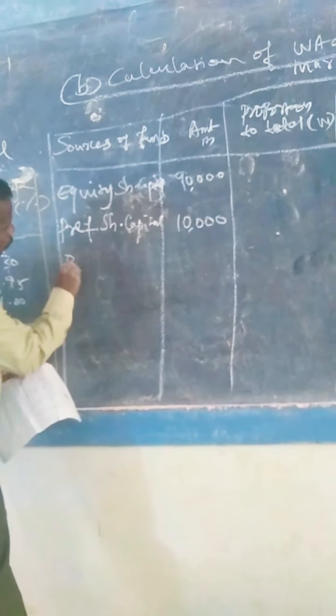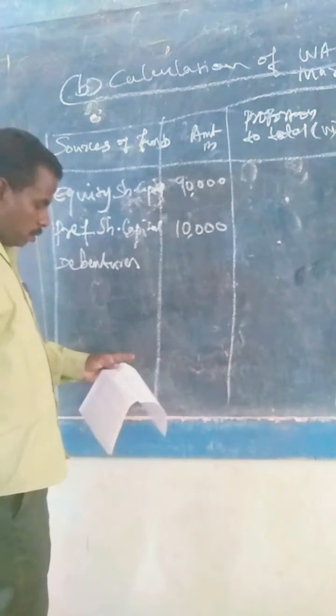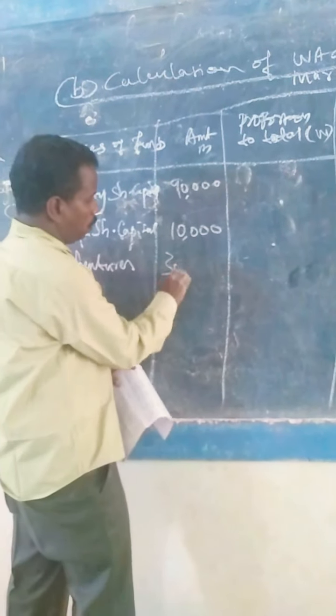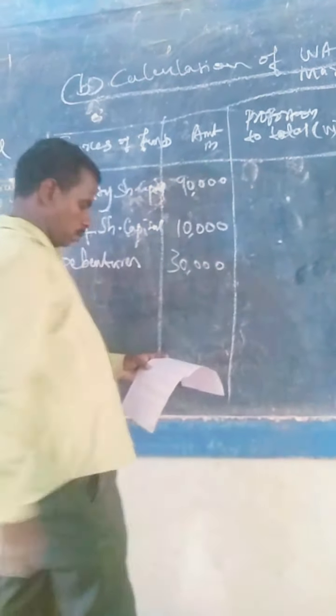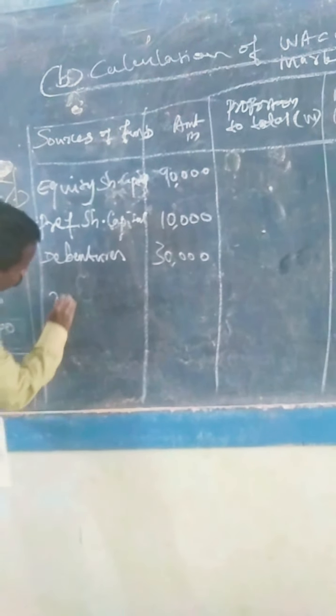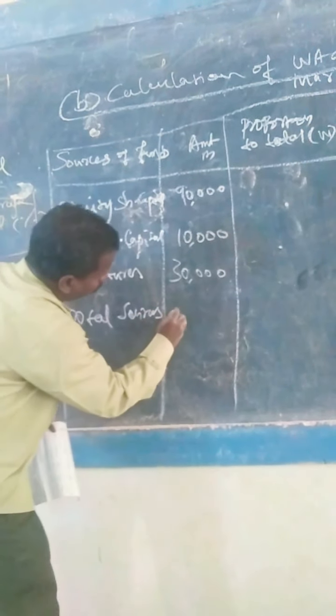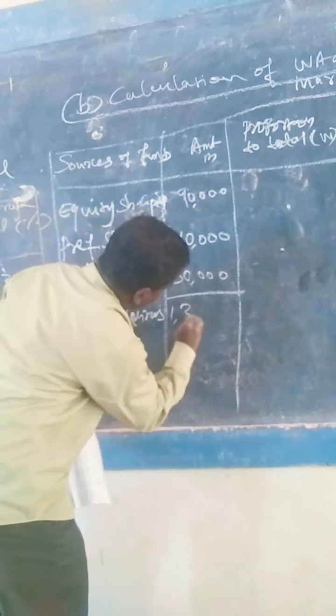Another source is debentures, 30,000. Total sources 1,30,000.